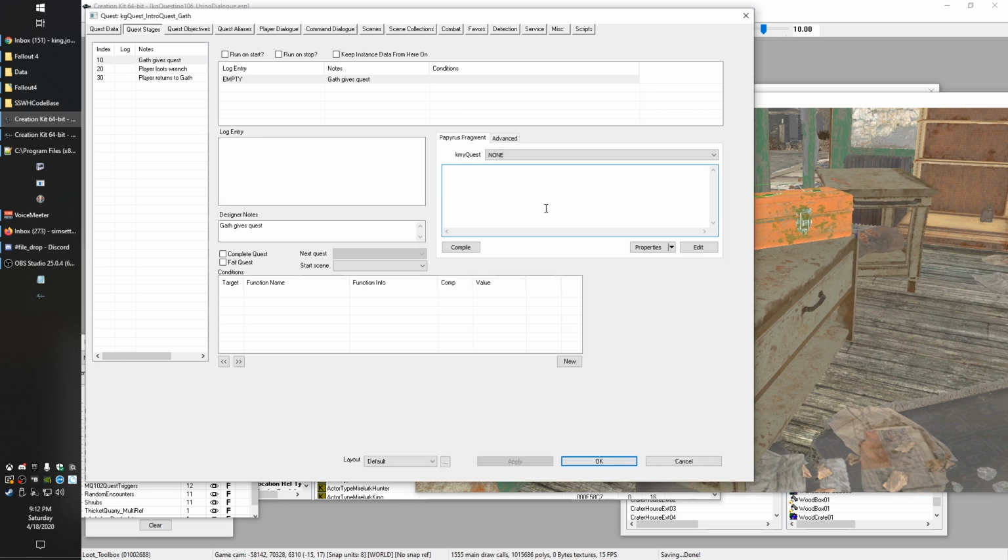So let's start off with this. Let's do, they get the quest. We want to show the objective. So set objective displayed, and that was number 10. That was our first objective. So we're going to give them the objective to go get the wrench.